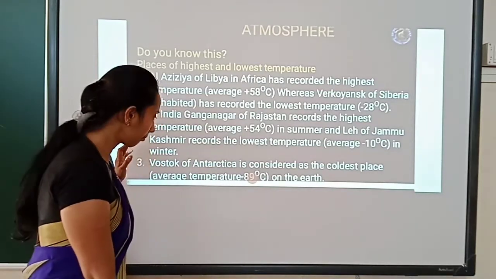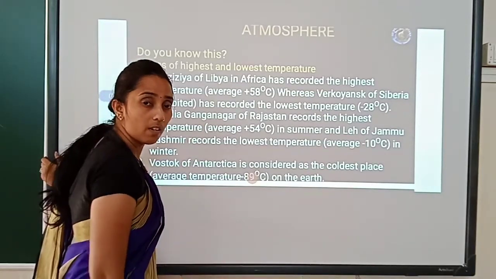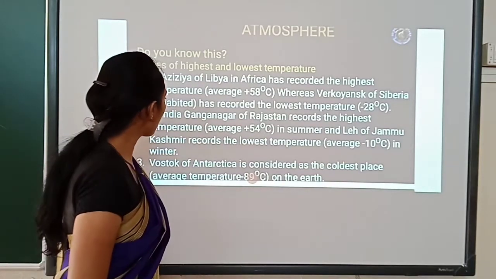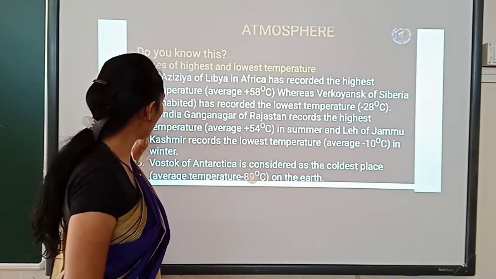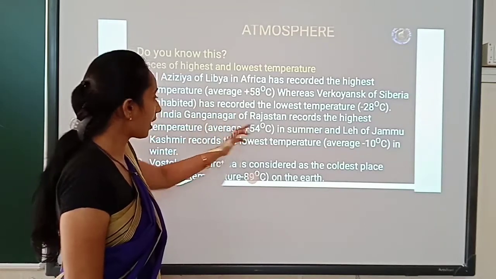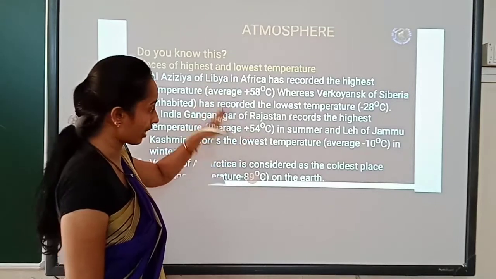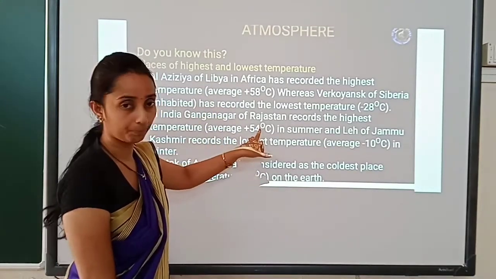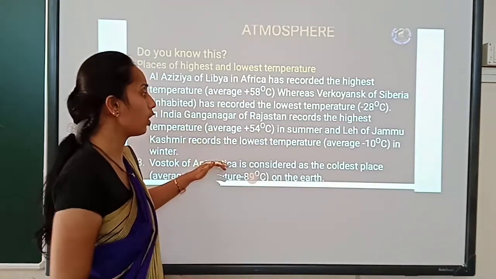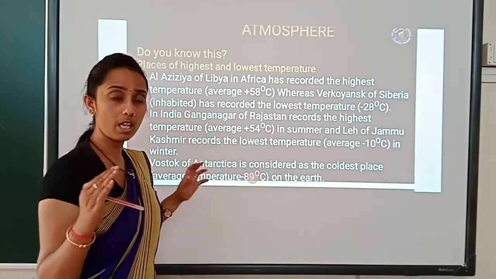See children, with this it is clear that all the places on earth receive high temperatures as well as low temperatures. Leave other countries, take the record of India only. In India during the summer, Ganganagar of Rajasthan has recorded 54 degrees. Whereas in winter the temperature is very low, in the sense the hotness which we receive from the sun is very low.